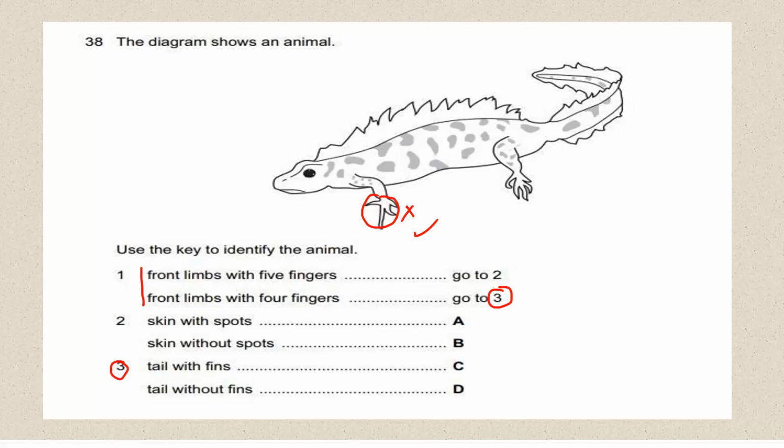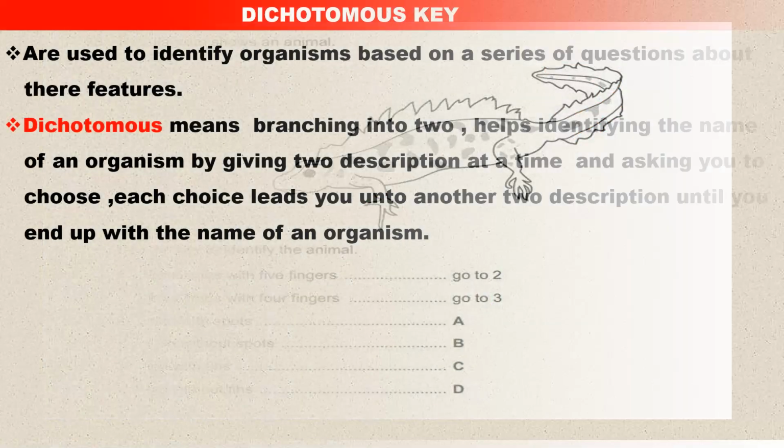If it has, the answer is C. Tail without fins. If it doesn't, the answer is D. Now, fins are these extensions that you are able to see from the tail. These are what we call fins. So surely it has the fins, so the answer is C. Let me just go back again.